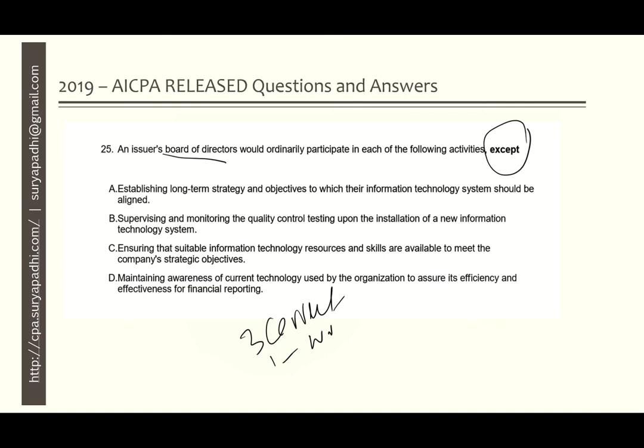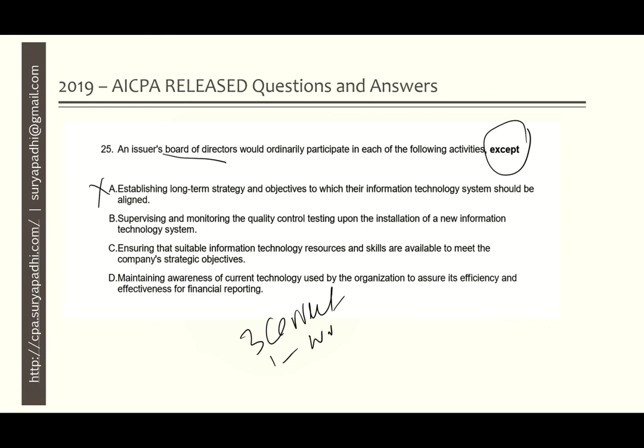The board of directors always participates where long-term strategy and objectives of the company are involved. Option A is establishing long-term strategy and objectives to align the IT technology, and obviously the board will participate in this activity. So this is not the right answer.